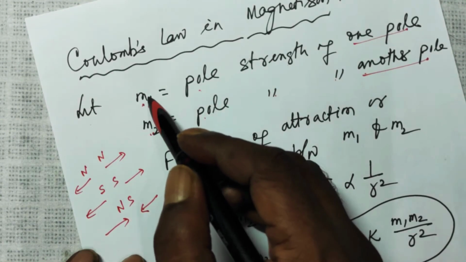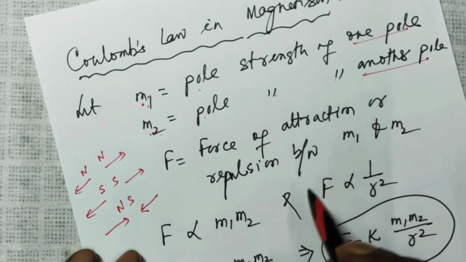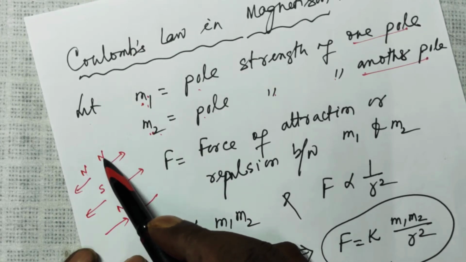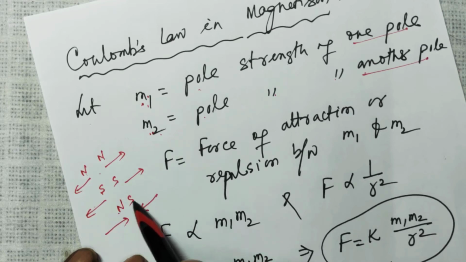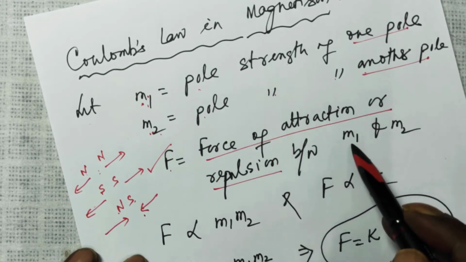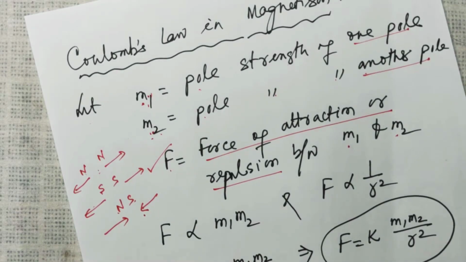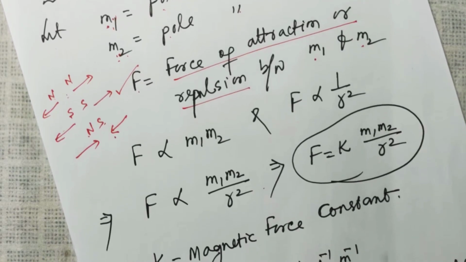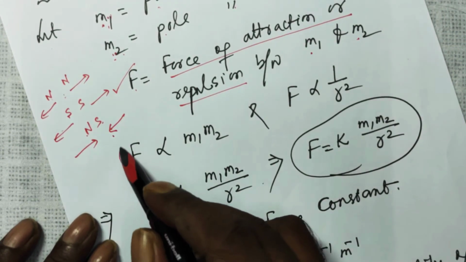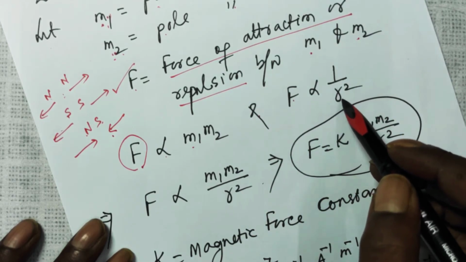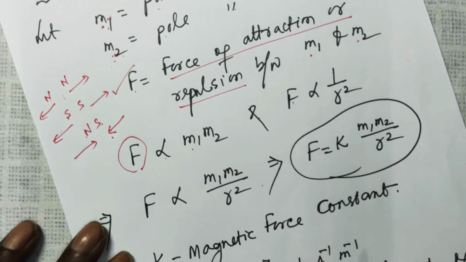So suppose M1 is the pole strength of one pole, M2 is the pole strength of another pole. If they are north and north, they repel, south and south, they repel, north and south, they attract. So whether it is repulsion or attraction, there is a force. Let F be the force of attraction or repulsion between the two poles, whose pole strengths are M1 and M2. Now, it is found experimentally that the force of attraction or repulsion is proportional to M1 M2, and F is proportional to 1 by R square, where R is the distance between the two poles.